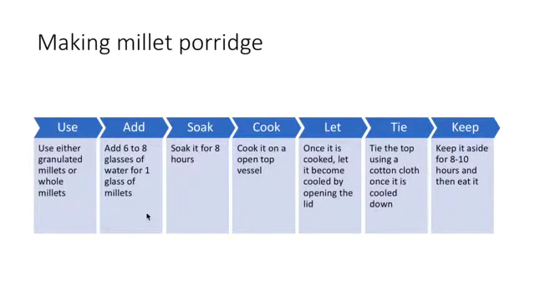Making millet porridge, use either granulated millets or whole millets. Add 6 to 8 glasses of water for 1 glass of millets. Soak it for 8 hours. Cook it in an open top vessel.